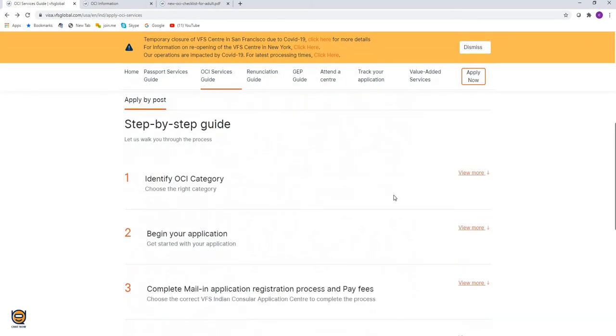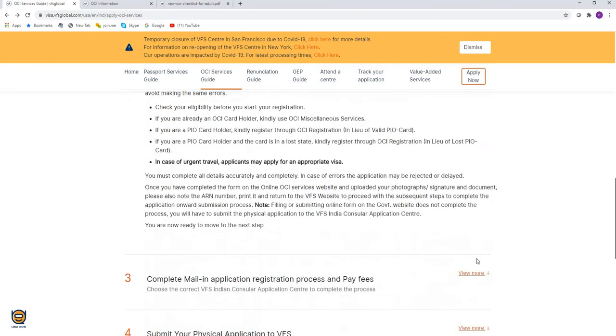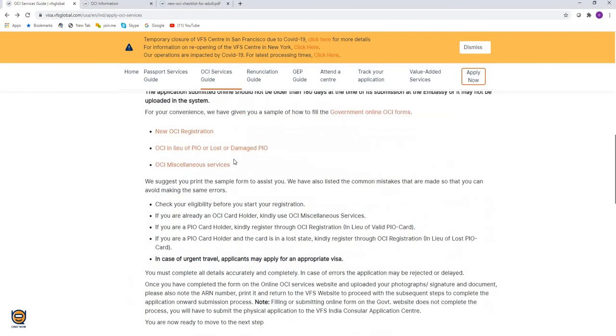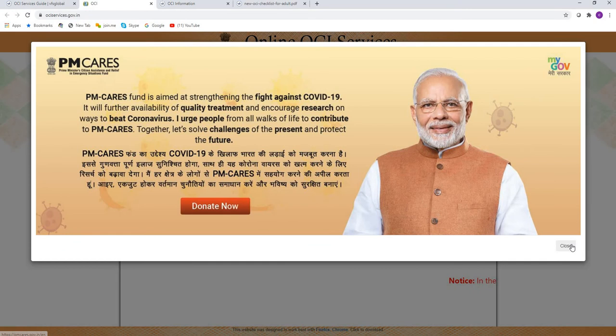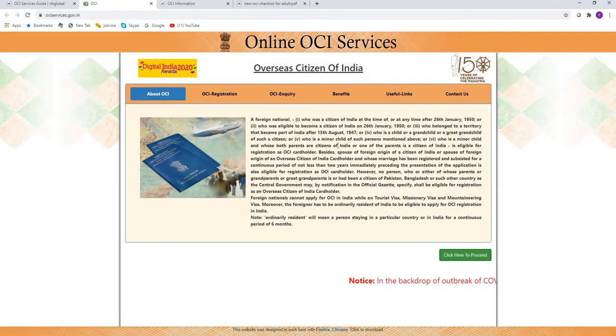So now you are ready with your application process. So let's go to the government website and apply for it. Online application form. You are on the government website now. Again, it reiterates the information regarding OCI. What are the benefits? What are the useful links? So you go step by step on this.